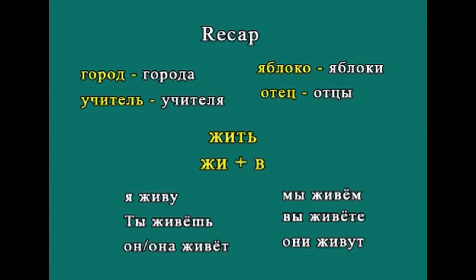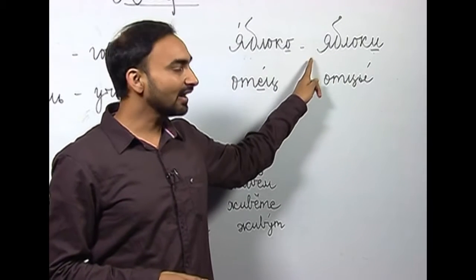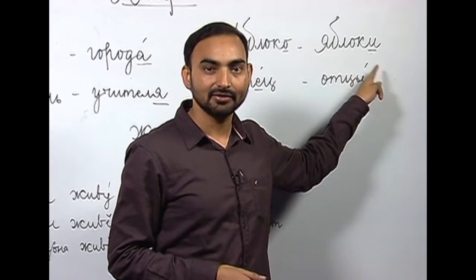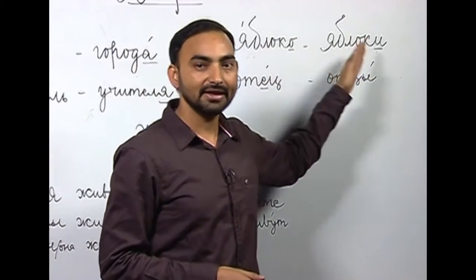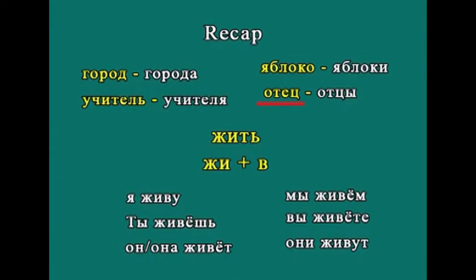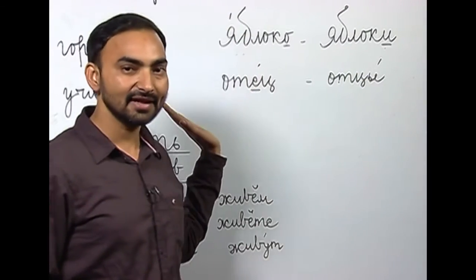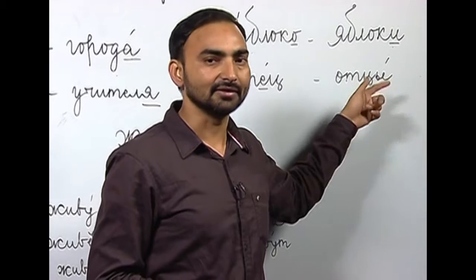The next noun we have is яблоко. Яблоко, as you can see, has О ending, but the plural of яблоко is again irregular. So, instead of putting А here, we are adding И, яблоки. So, by replacing О with И, we form the plural of яблоко, apple, apples. What about отец? How do we form plural of отец? We drop this Е, which is a soft vowel, and add И. So, отец, plural отцы, отец, папа, отцы, fathers.